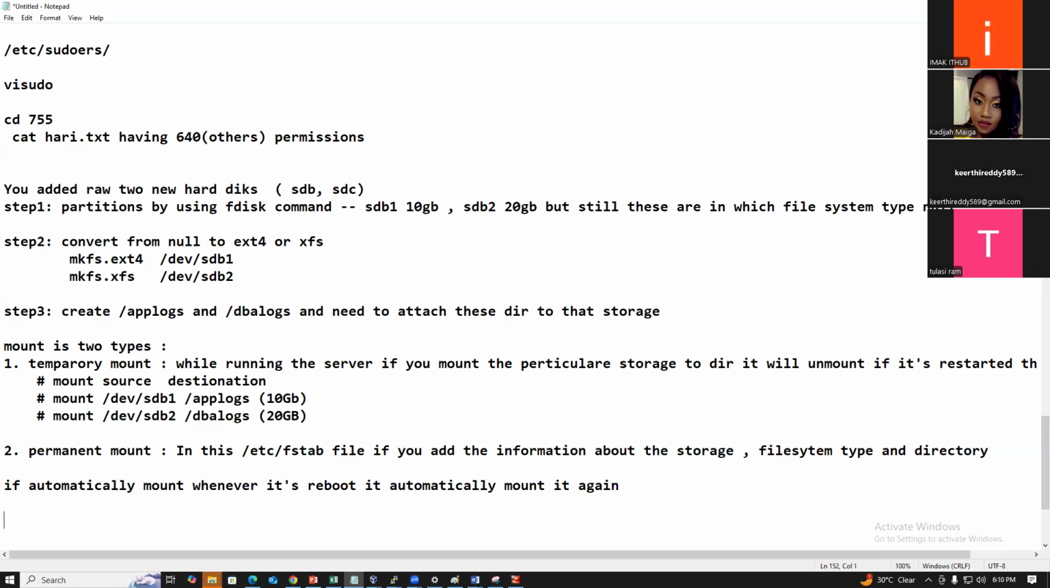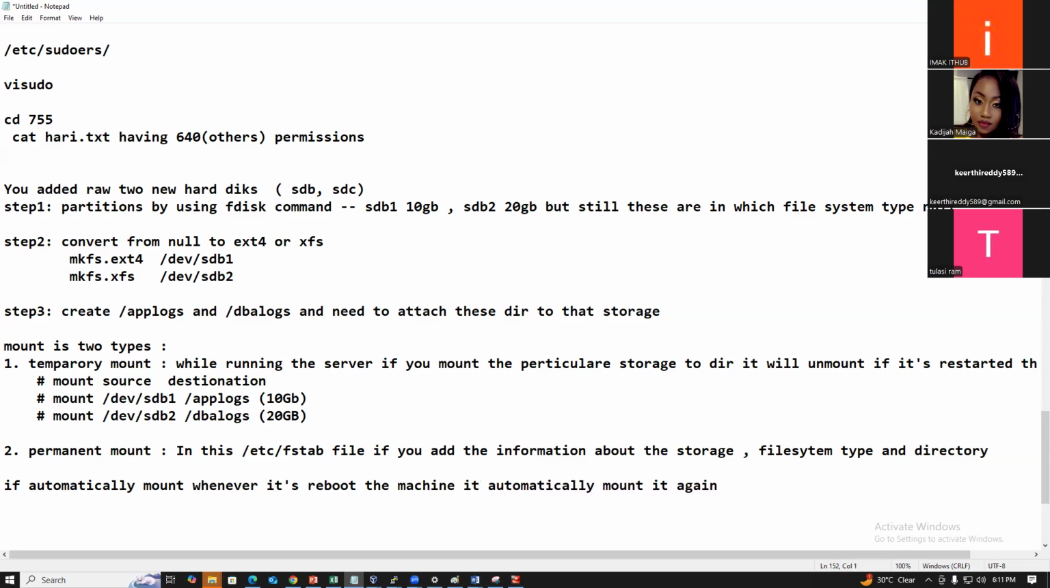Guys, understood? So the permanent mount and the temporary mount. A temporary mount is while running the server: if you mount a particular storage to a directory, it will unmount if the server is restarted. In the /etc/fstab file, if you add the information about the storage, file system and directory, it will automatically mount whenever it reboots the machine.